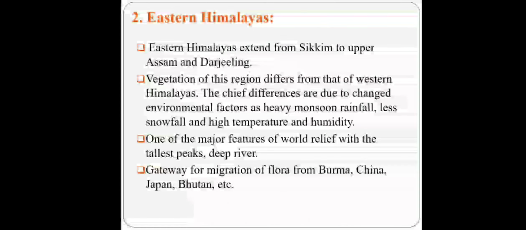Eastern Himalaya. Eastern Himalaya extends from Sikkim to Upper Assam and Darjeeling. Vegetation of this region differs from the Western Himalaya. The chief differences are due to changes in environmental factors such as heavy monsoon rainfall, less snowfall and high temperature and humidity. One of the major features of world relief, with the tallest peak and deep rivers. Gateway of migration of flora from Burma, China, Japan and Bhutan.